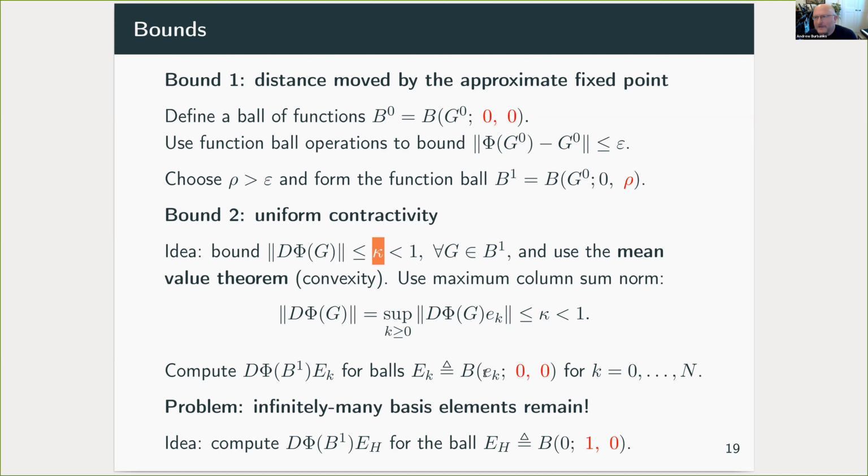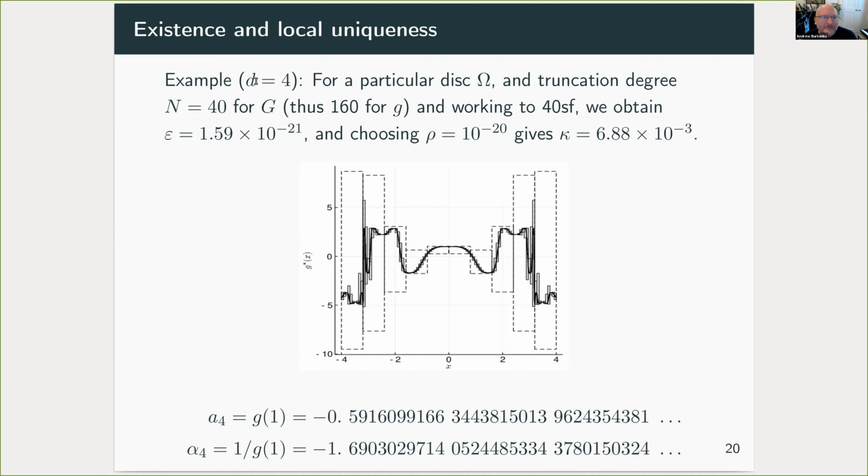Well, for the polynomial basis elements, it's quite clear how we can do this. We just put trivial balls around them of radius 0. But then infinitely many basis elements remain, of course, because it's an infinite dimensional space. But thankfully, we can come up with a single function ball with high order radius 1 that contains all of these high order basis elements. So we can capture them all with a single computation. So one can do this for the d equals 4 problem. Truncation degree 40 in our symmetric representation is enough. And we gain bounds on the corresponding universal constant alpha and on the fixed point function.